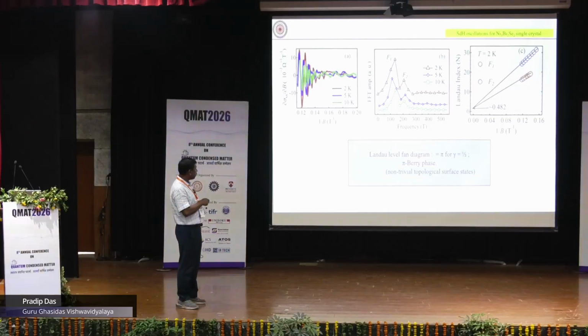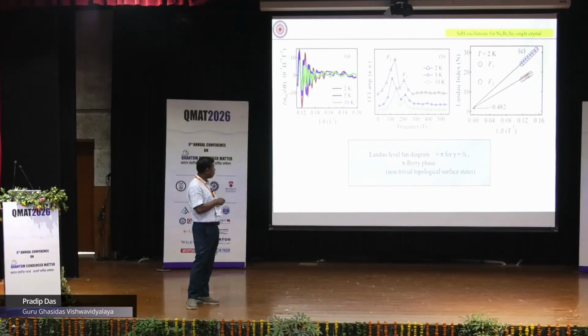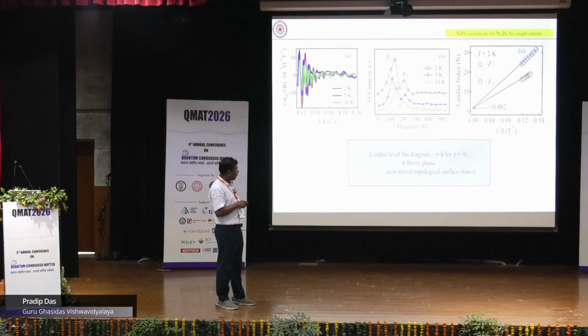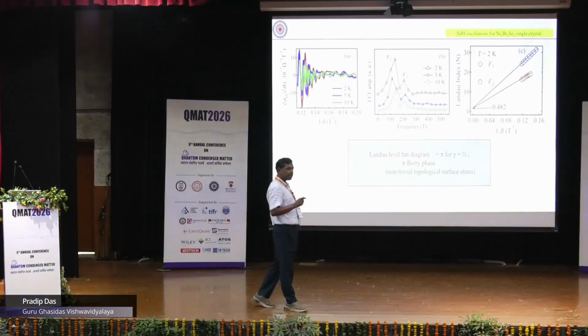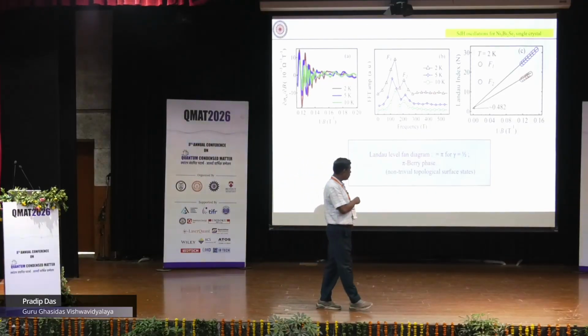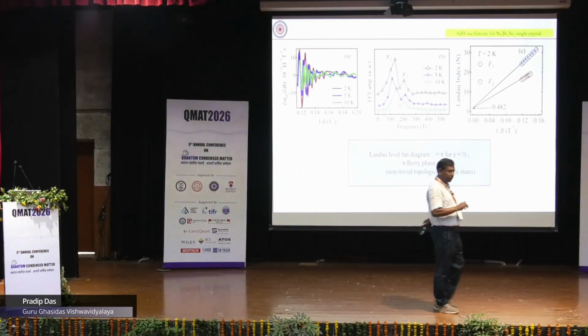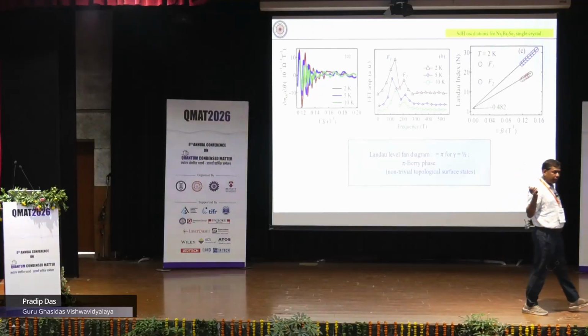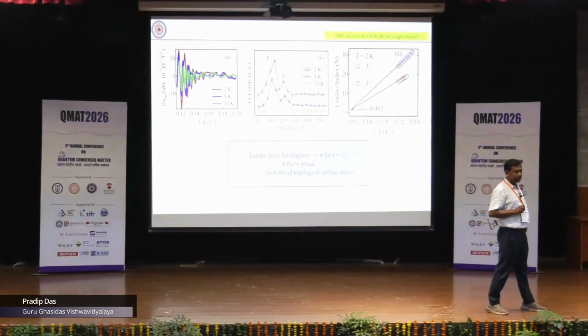From these data we can get the Landau fan diagram, and if the Landau fan diagram intercepts at 0.5, then it shows that it is a pi Berry phase. So this is general. In Shubnikov-de Haas we can get the idea of the pi Berry phase.